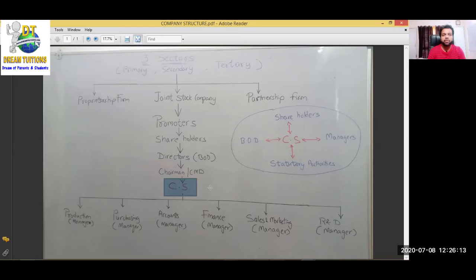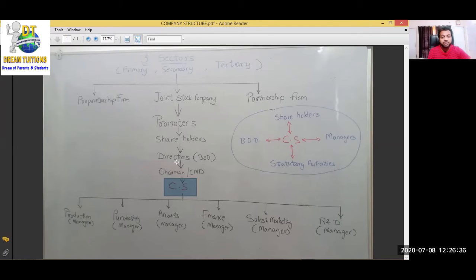After the board of directors, who comes? Company secretary. And that is what we are going to cover in the 11th and 12th SP syllabus, all about the company secretary. What is the role of the company secretary? We are not talking about a general personal secretary. That we are not going to discuss in SP. SP is all about this post, that is company secretary.